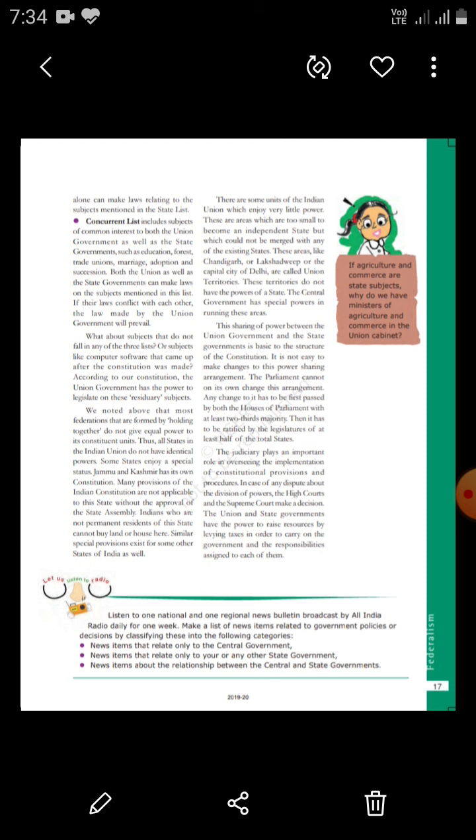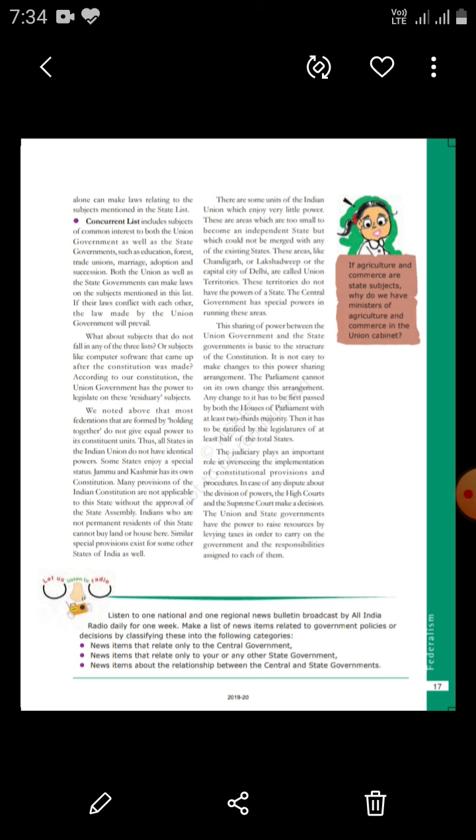Suppose, just now in our country, certain amendments took place, like Article 370, one of the major amendments made to our constitution. It was passed in both houses of the parliament, Lok Sabha and Rajya Sabha. Apart from that, it has to be passed even in half of the states of the country. For example, if there are 28 states in India, a minimum of 14 to 15 states have to pass it, and only then will it be implemented.